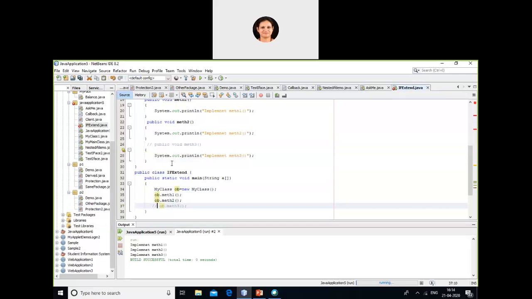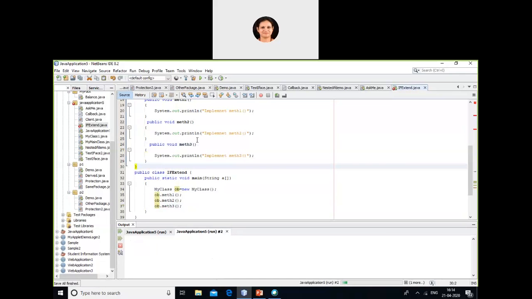Is this clear? So this is how we can extend interfaces.